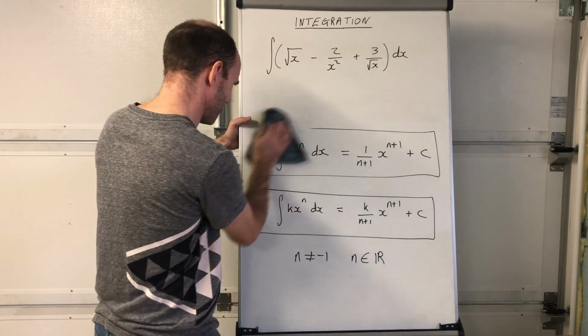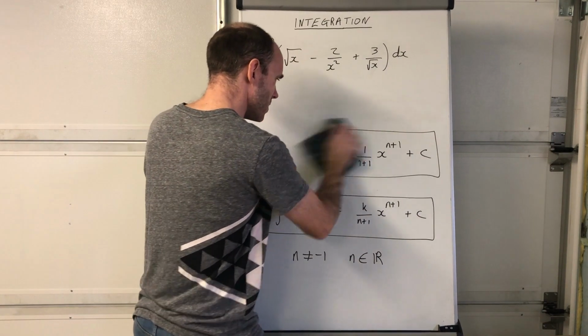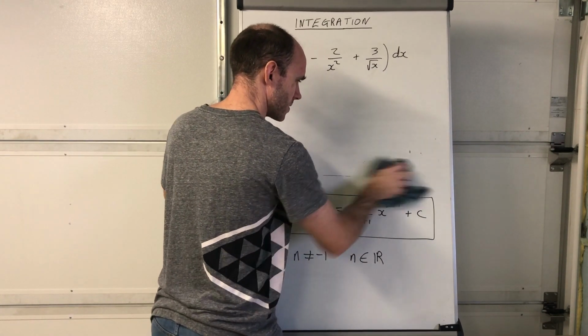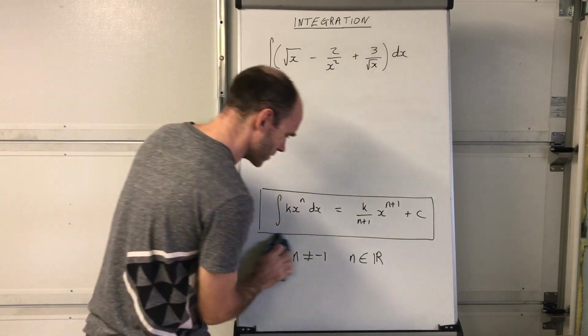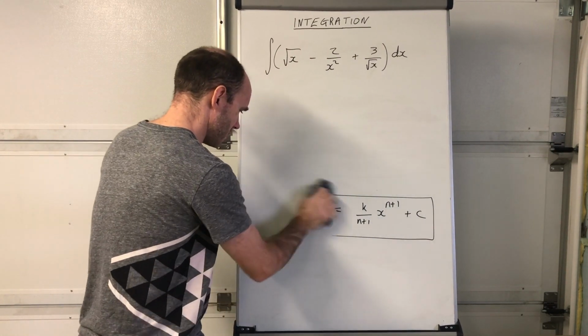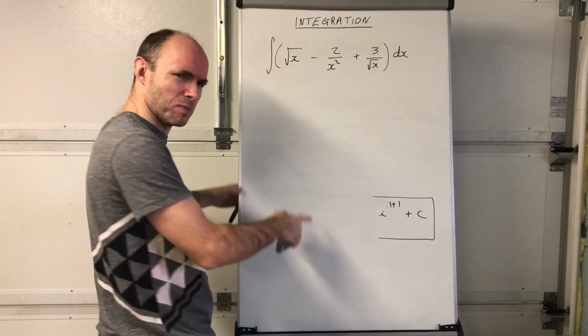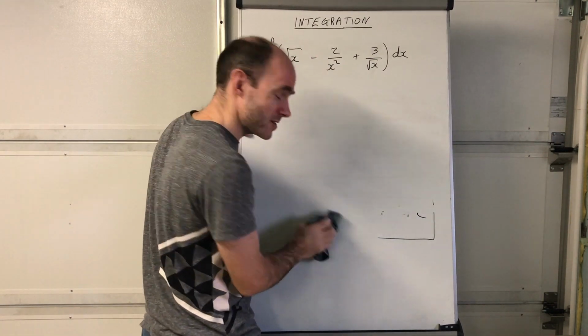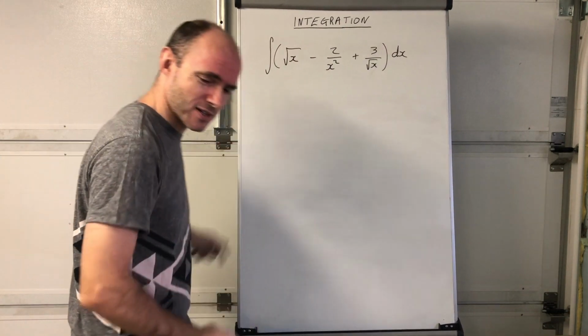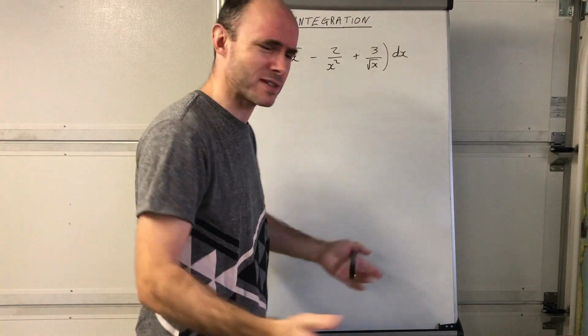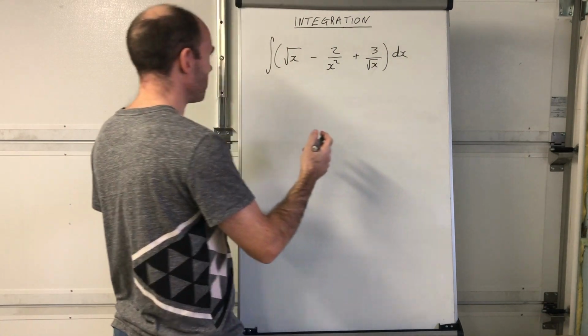I'm going to rub this off because I'm going to need to make space for some working with this. And I'll tell you what, I'll rub this off as well. Okay, there. Usually I clean the board, especially for today, especially for the integration. I clean the board. I'm in such a good mood, you see, about doing integration. The sun is shining today. Everything's going right today. You know, it's good. What are you going to do?